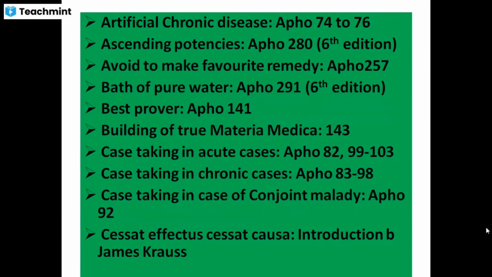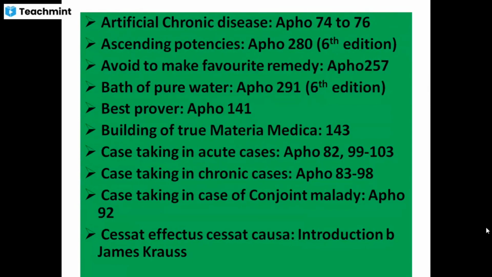Case checking in acute cases, aphorism number 82, 99 to 103. Case checking in chronic cases, aphorism number 83 to 98. Right, 82, then 93 to 103 are acute cases, and the ones in between, 83 to 98, that is in chronic cases. Case checking in case of conjoint malady. So conjoint malady in case checking is aphorism number 92.